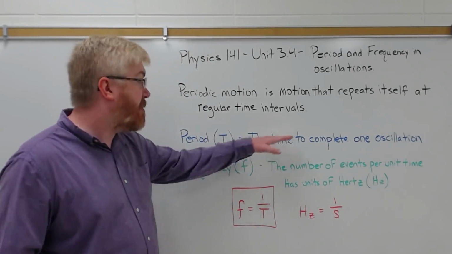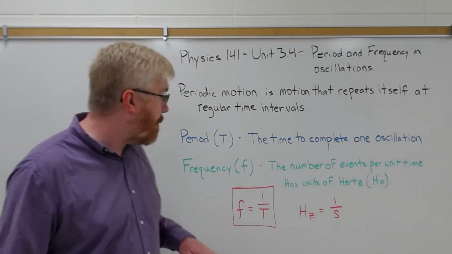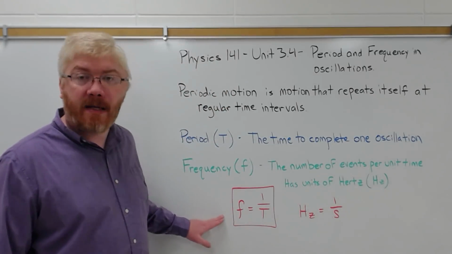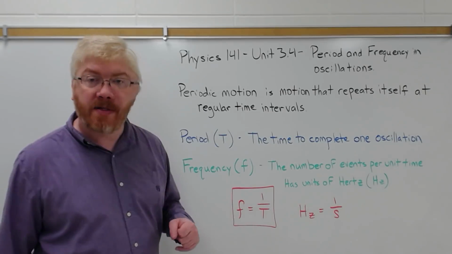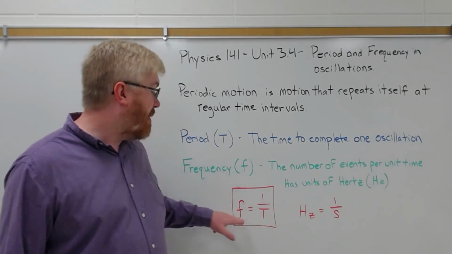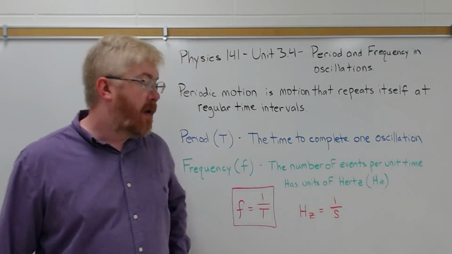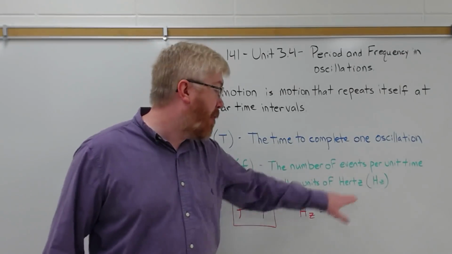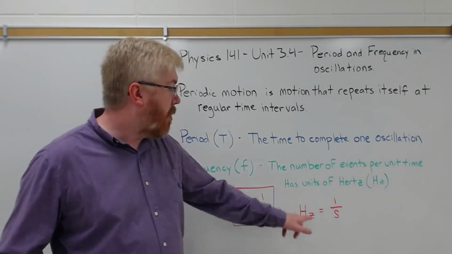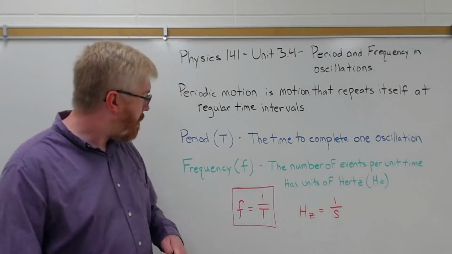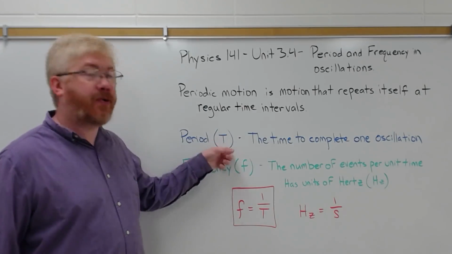Now, because they're inverses of one another, one is time per oscillation, the other is oscillations per unit time, or events per unit time, there's a very simple relationship connecting these two. The frequency is 1 over the period, or solving for period, the period is 1 over the frequency. So because of this simple relationship, hertz is just 1 over seconds. Events isn't a unit, it's just a number. So hertz is 1 over seconds. So we're talking about both the period and the frequency of some event. If you know one, it's trivial to get to the other.